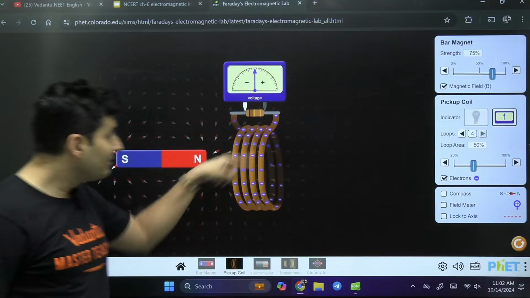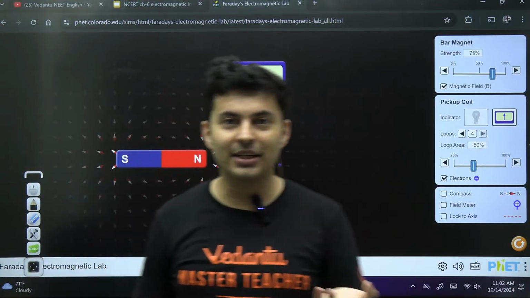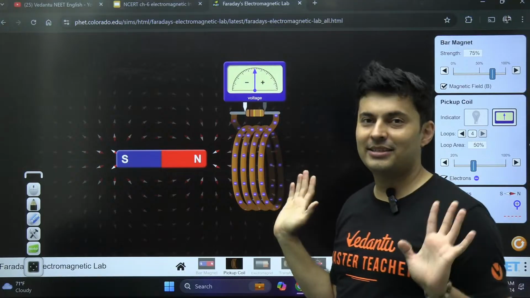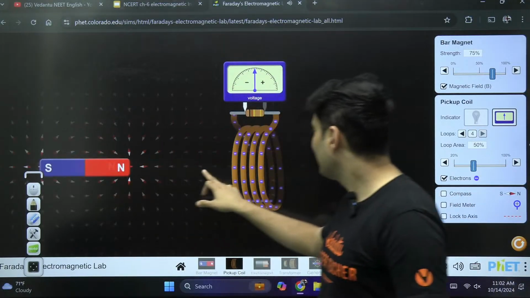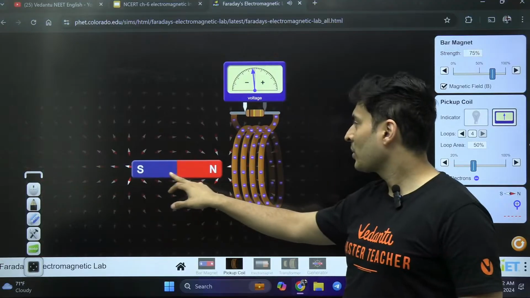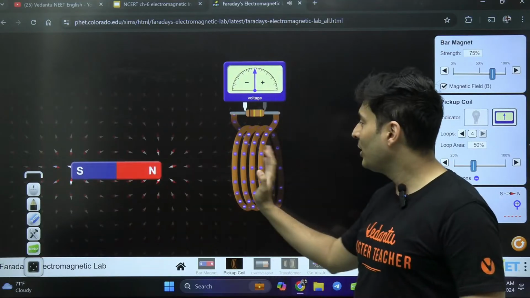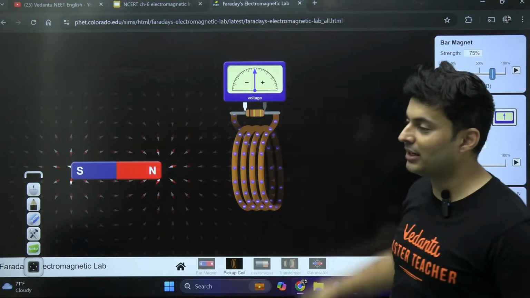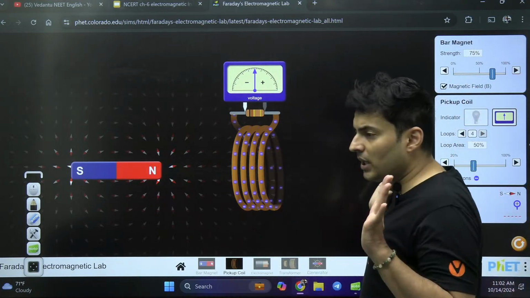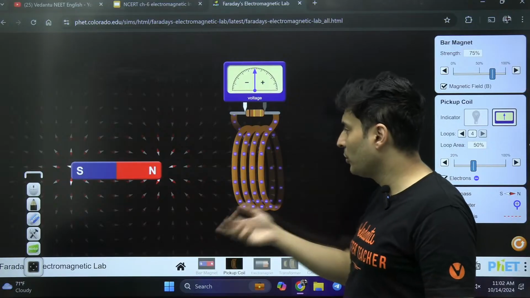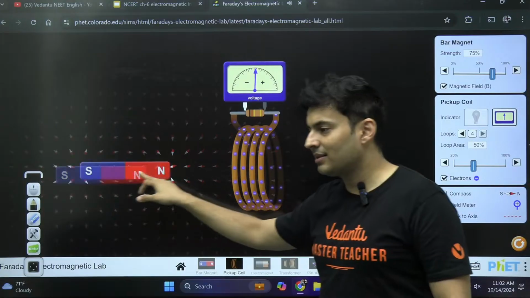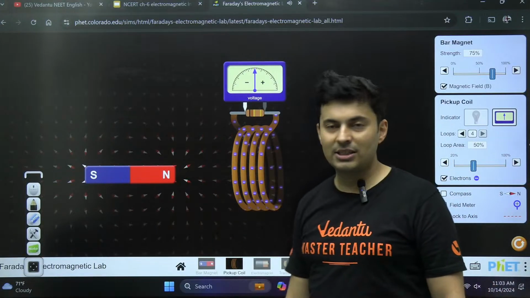Not this, guys. This current will have its own magnetic field. This will also behave like an electromagnet. Agree or disagree? Me moving this, there is a current which is created. So naturally what will happen? There will be a north-south, south-north polarity created because of this coil's current. Right now there is no polarity because there is no current, but while I am moving it, magnetic polarities are created.